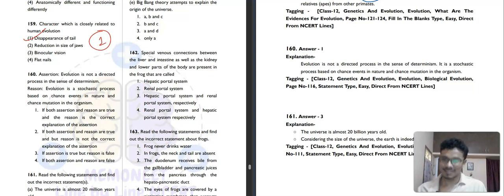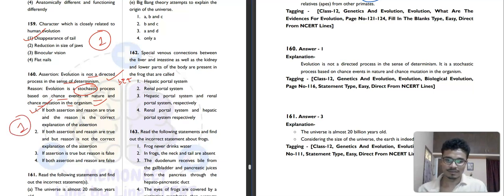Then 160. Evolution is not a directed process in the sense of determinism. Absolutely correct. Evolution is a stochastic process based on the chance of events in nature and chance of mutation in the organism. How good is this? If you put a because here, these are completely verifying each other. So the first option here will be the correct answer.